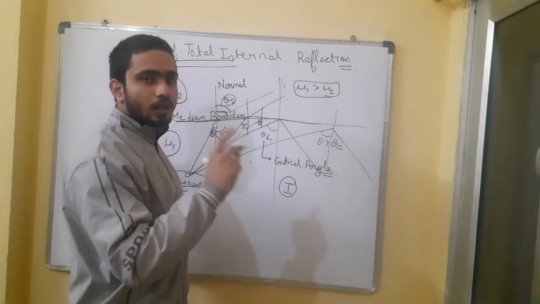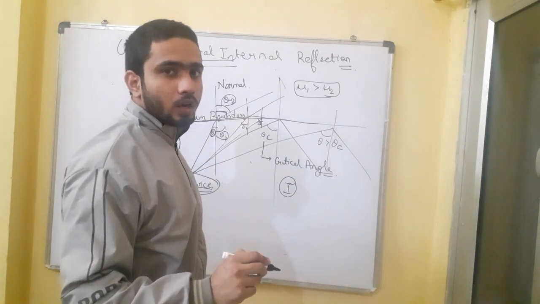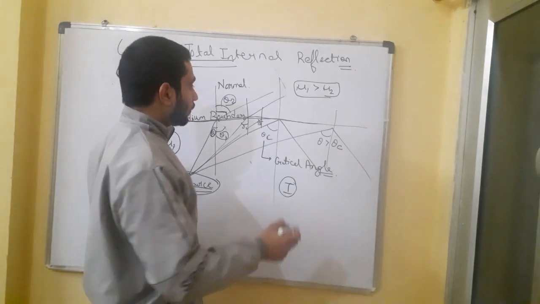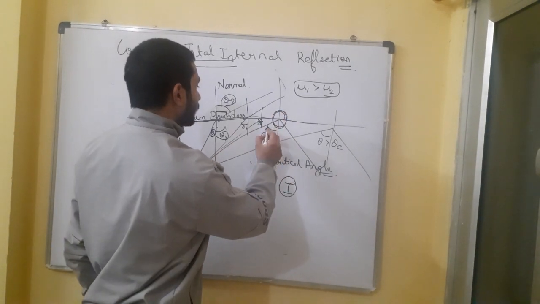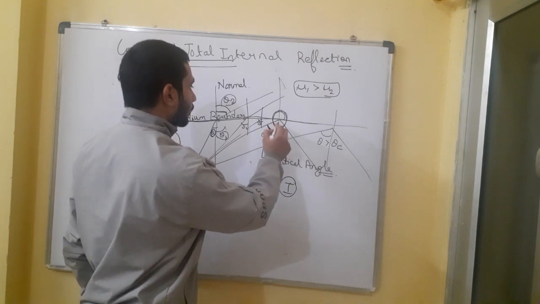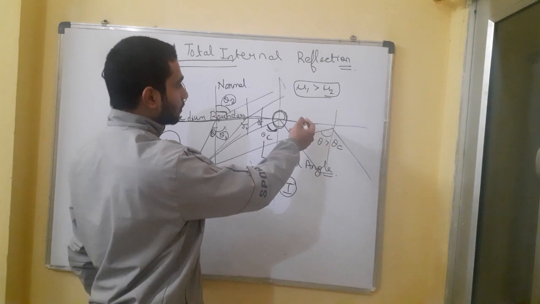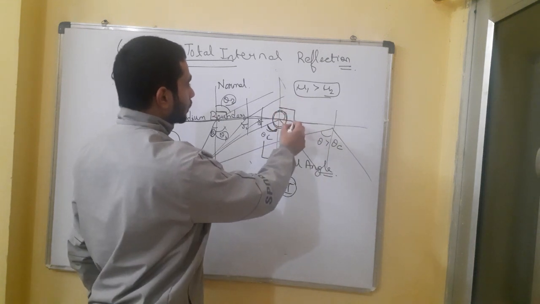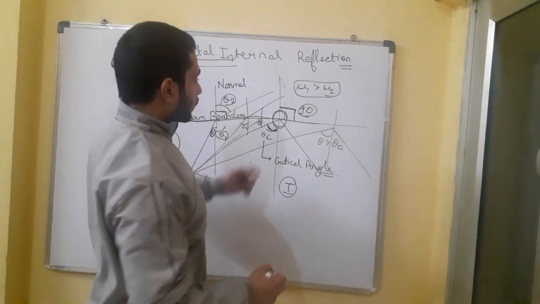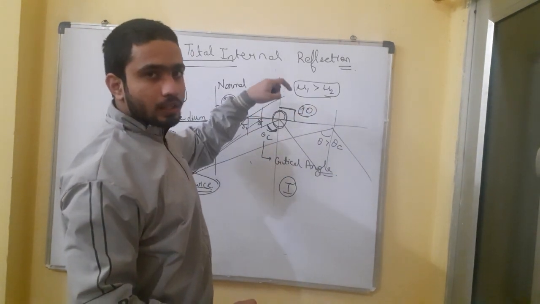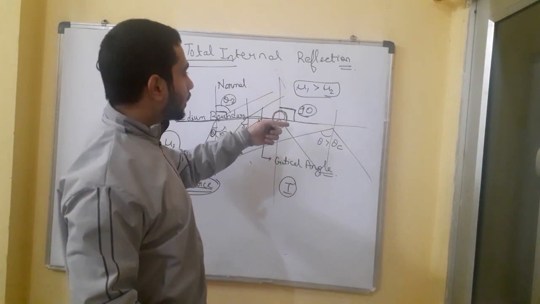But at the point of total internal reflection, the angle in the second medium from the normal will be 90 degrees.